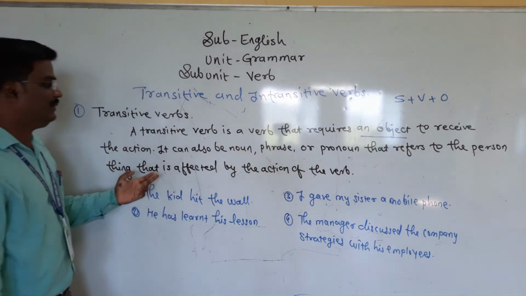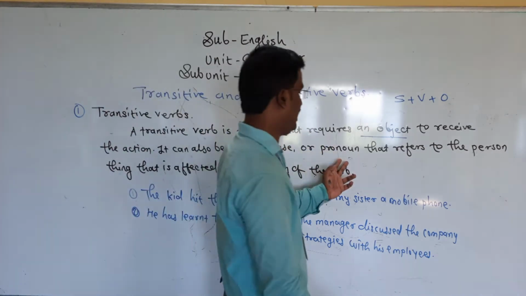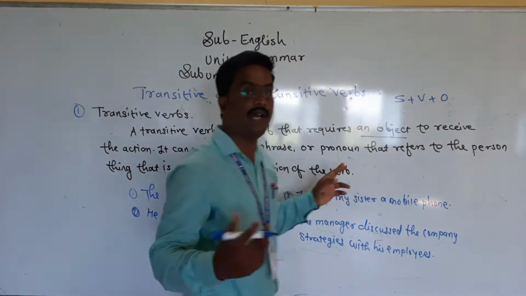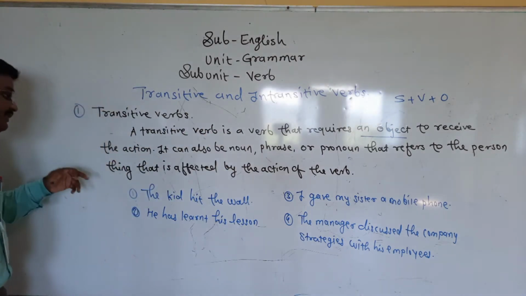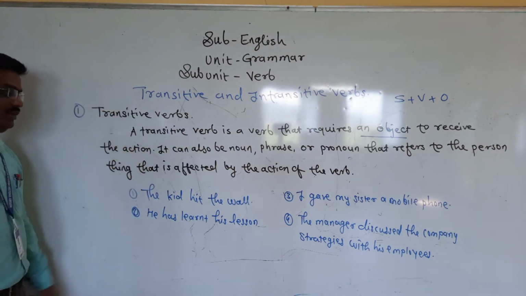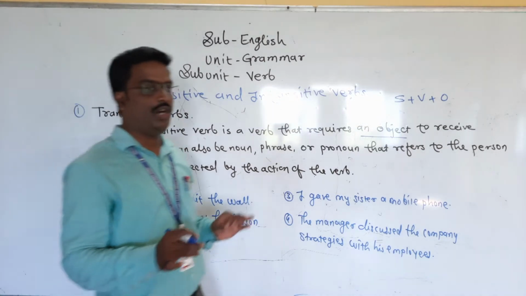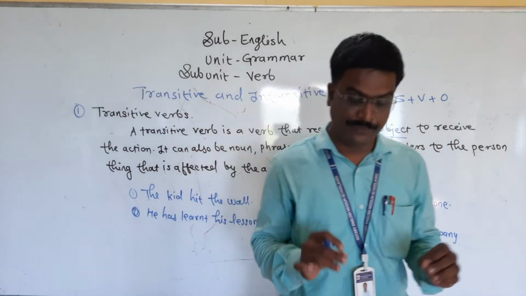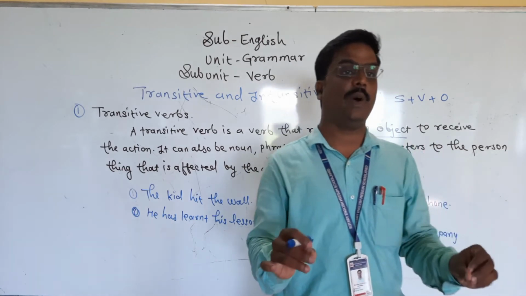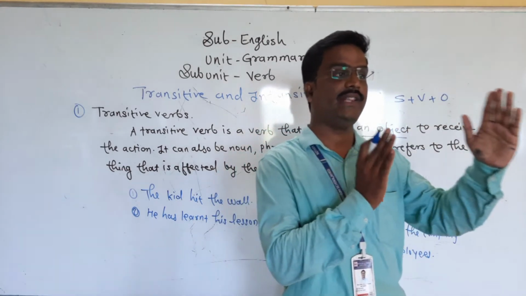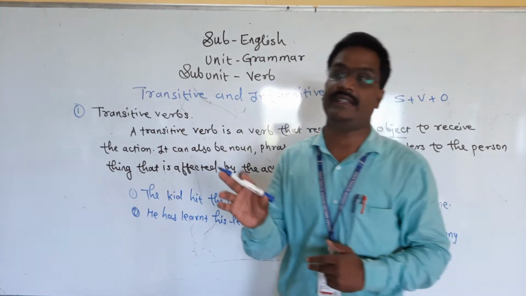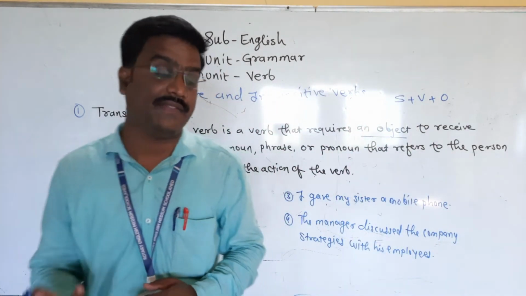It can also be a noun, phrase or pronoun that refers to the person or thing that is affected by the action of the verb. In short, a transitive verb requires an object. If you are getting an object in the sentence, then that verb might be a transitive verb.